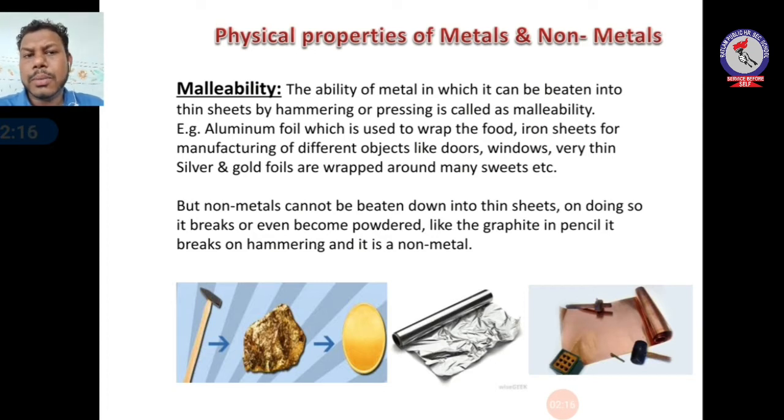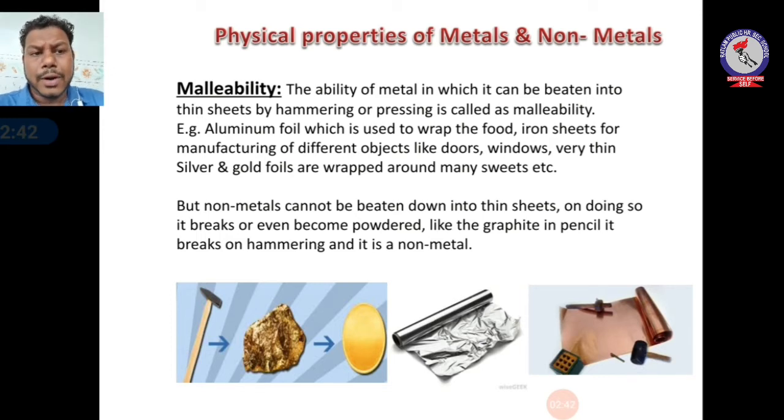For example, you can see aluminium foil which is used to wrap food to keep it warm. Iron sheets are used for manufacturing different objects like doors and windows, very thin. Silver foils and gold foils are wrapped around sweets. So malleability is the property of a metal that it can be drawn into very thin sheets by hammering. But non-metals cannot be beaten down into thin sheets, because on doing so they will break or become powder.